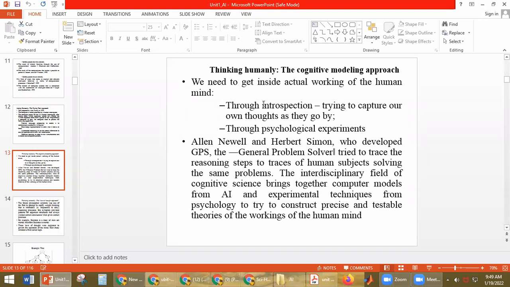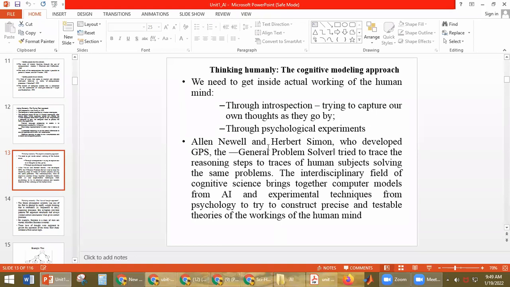Through introspection, we just observe how the thoughts are changing. Everything will be captured through introspection. And through psychological experiments, we will find how our brain reacts to different situations. Through psychological experiments, we will be measuring human thinking capabilities.